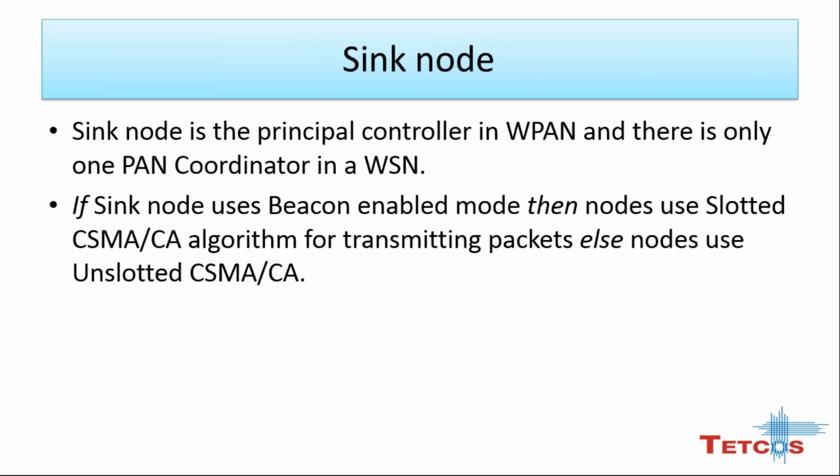The sink node is the principal controller in WSN, and only one sink node is used to receive data from sensors via a single agent used in the network. It can work in beacon mode or without beacon mode. When it uses beacon mode, it uses the slotted CSMA-CA algorithm for transmitting packets. Otherwise, it uses unslotted CSMA-CA.